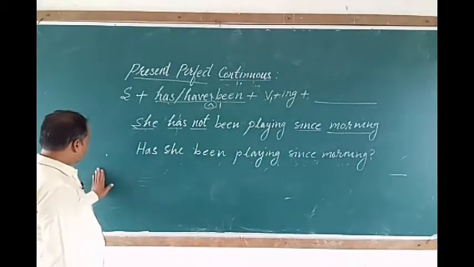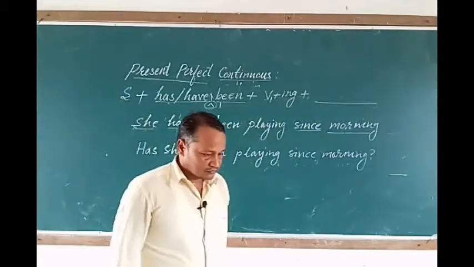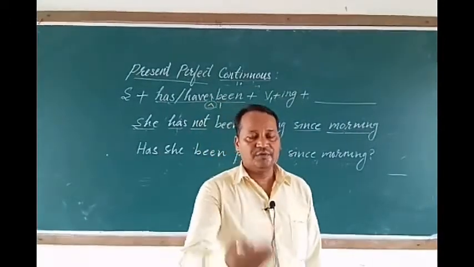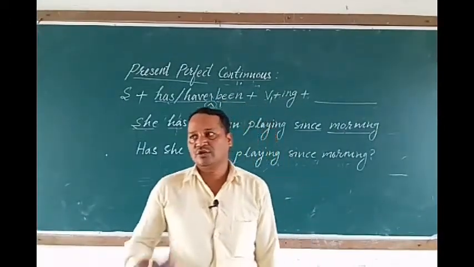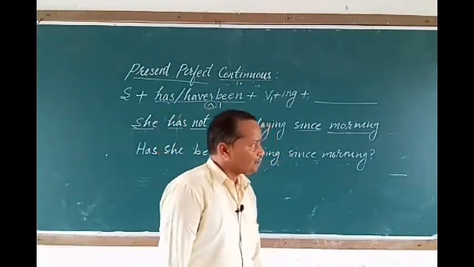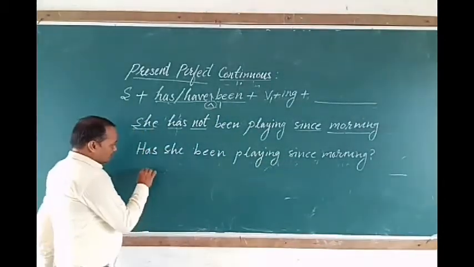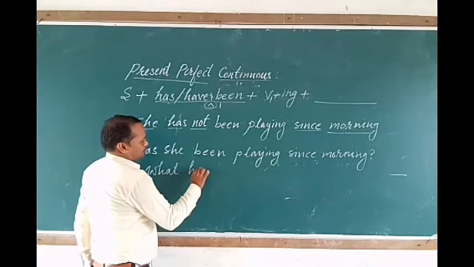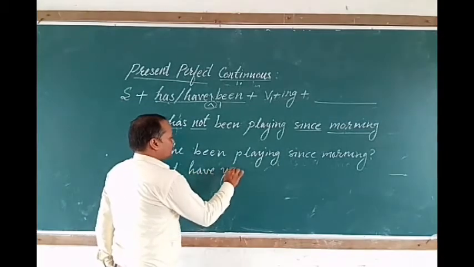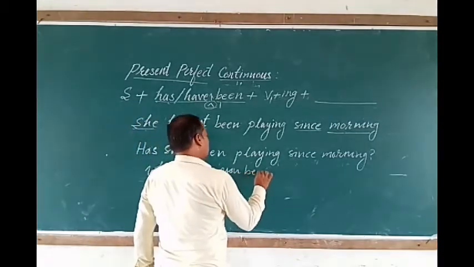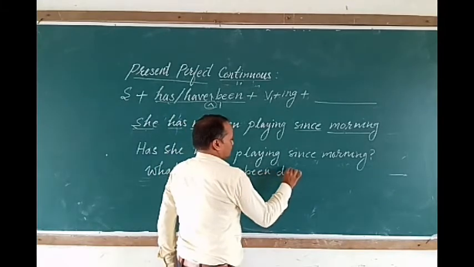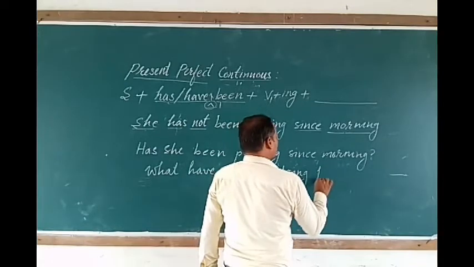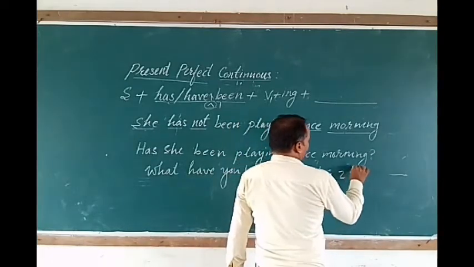If we have another question word, then we will add that question word before that helping verb, has or have. So we can say, what have you been doing for 2 hours?